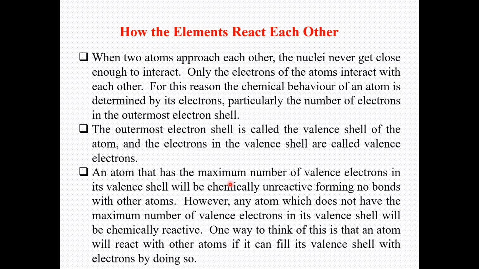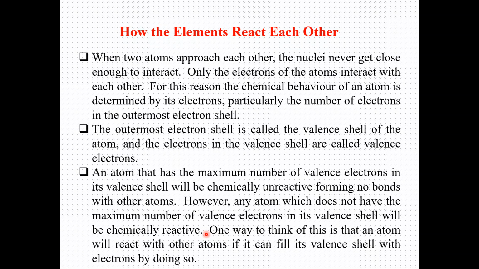An atom that has the maximum number of valence electrons in its valence shell will be chemically unreactive, forming no bonds with other atoms. This is a fact from your basic chemistry: if an atom has a filled outermost shell, it remains chemically unreactive and is not interested in chemical bonding. However, an atom which does not have the maximum number of valence electrons in its valence shell will be chemically reactive.